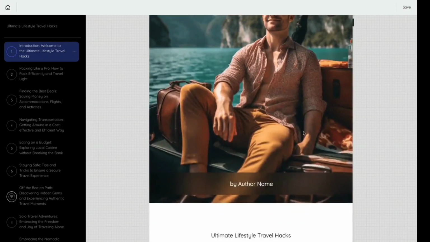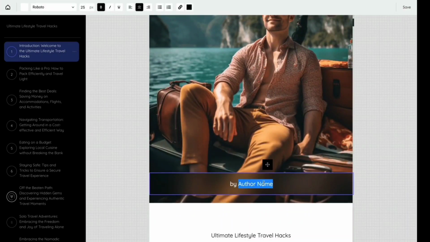So let's see if any of that stuff happened. Now we can scroll down here, author name. I'm going to want to obviously change that to Trey Smith. And again, editing this is as simple as you think. Just click on it and edit it.